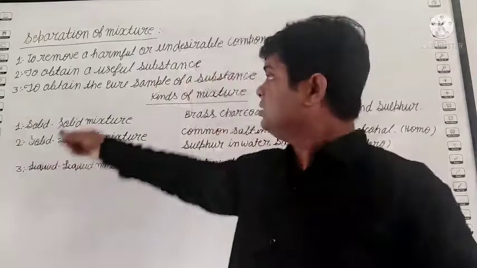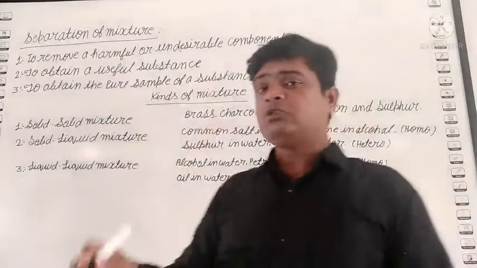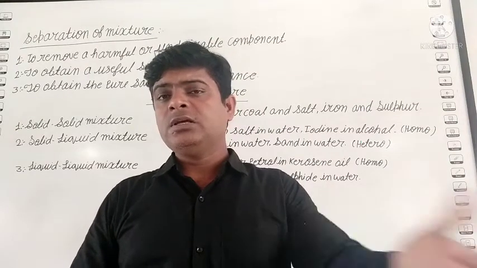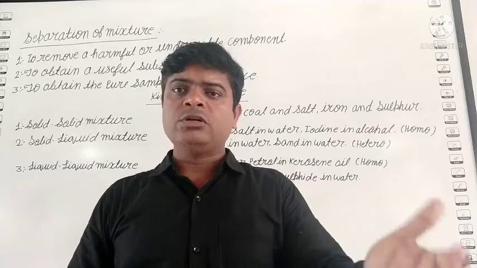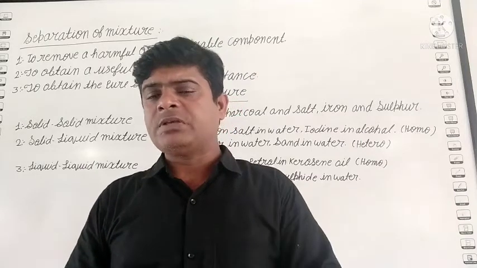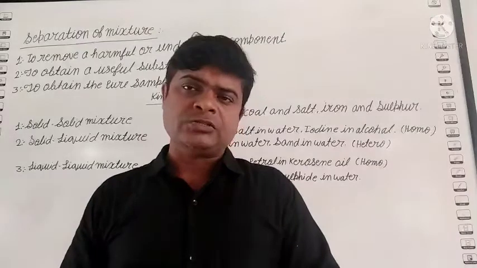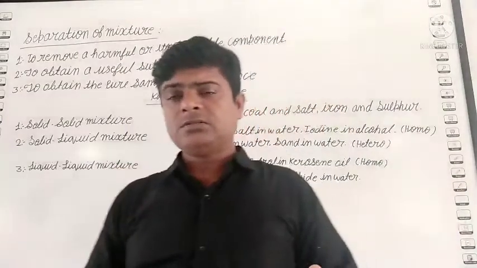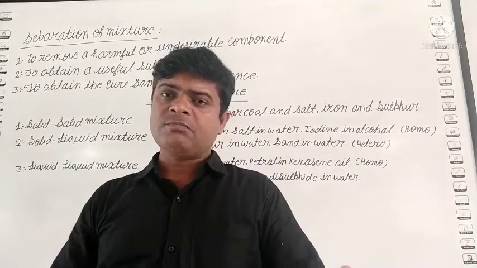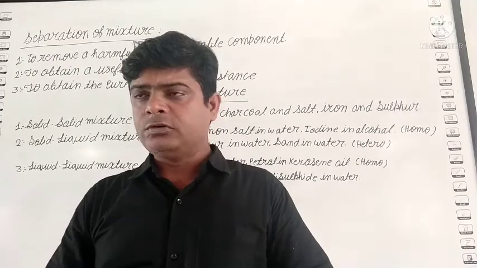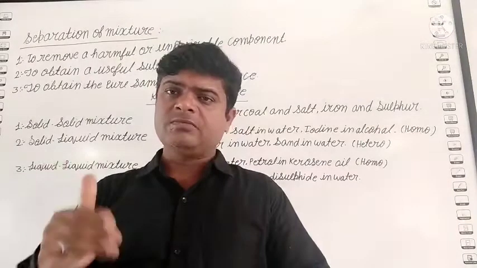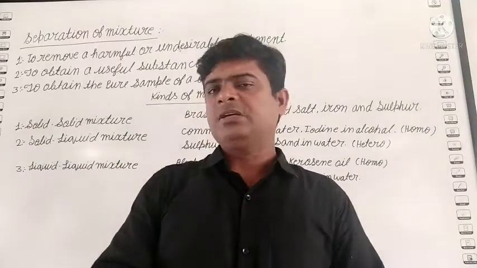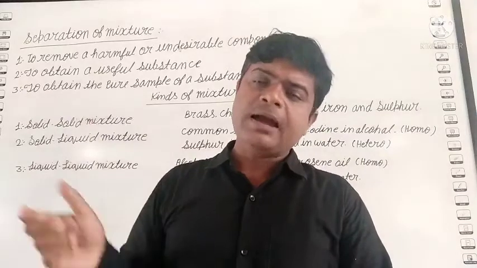Next one is to obtain a useful substance, meaning what we need. Suppose you want to cook pulse, then we need only pulse. We don't need the seed, the stone, or the chaff, which are already mixed up in the pulse. So we can separate the other constituents. Next one is to obtain a pure sample of a substance. Suppose before starting to cook food, your mother first checks the rice, and any unwanted particle or insect present in the rice is removed by the picking process.